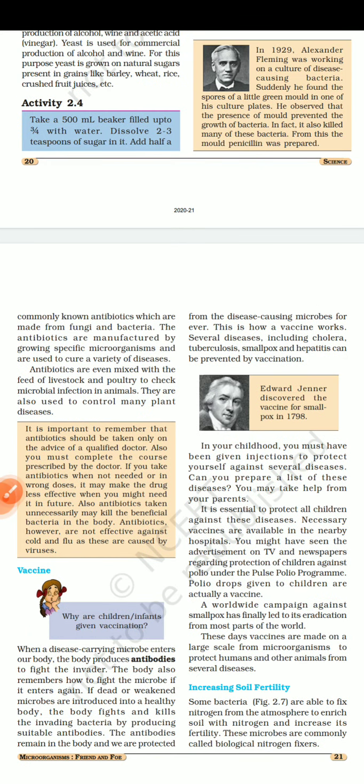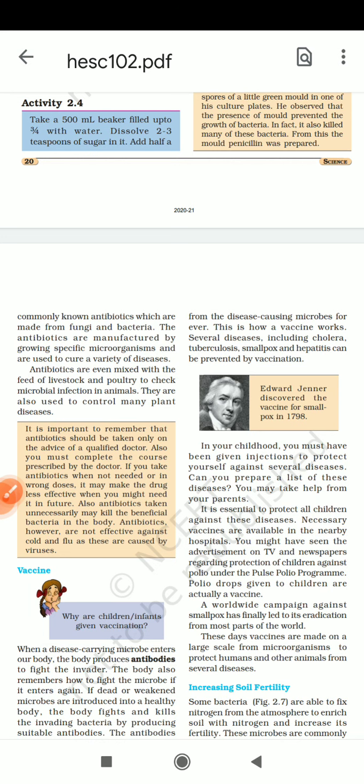Edward Jenner discovered the vaccine for smallpox in 1798. Commonly known antibiotics are made from fungi and bacteria. In this video, we discuss this only, and in the next video we discuss from vaccine to the last. In this video we are reading from the beginning to the vaccine, and in the next video, what comes after the vaccine, increasing soil fertility and the use of microorganisms in increasing soil fertility, and many things which we read.